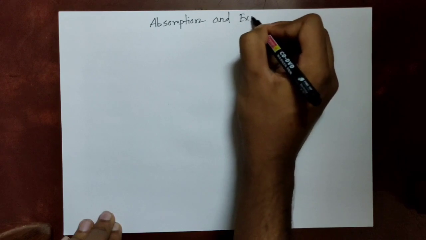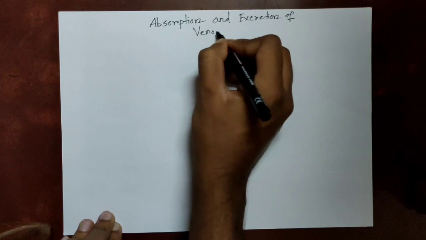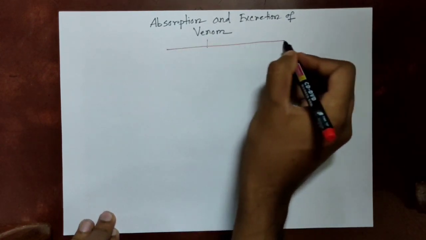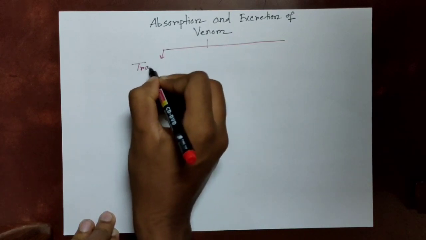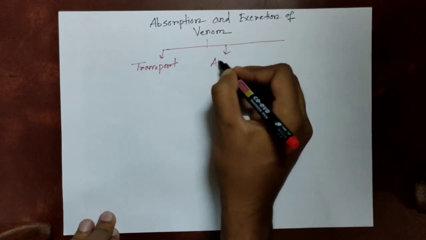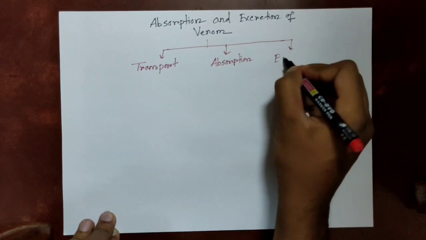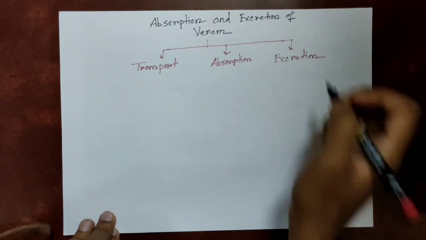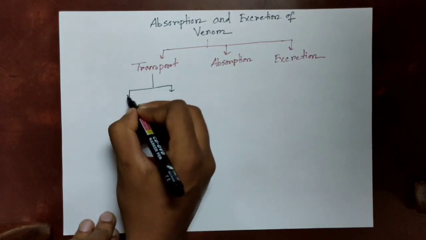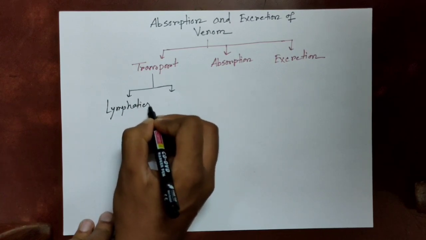Now let us talk about the absorption and the excretion of the venom. Let us discuss it in three parts: transport of the venom, absorption of the venom, and the excretion of the venom. Transport of the venom is done mainly by lymphatics and the superficial veins, and that is why a light tourniquet may be useful.